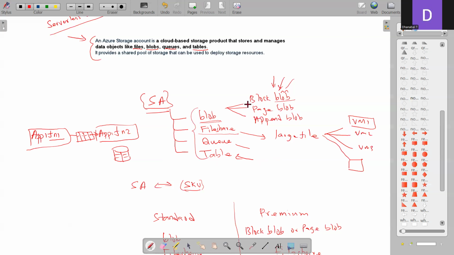And again, with blob and page blob, you can put a video file or an audio file or a normal document file, let it be anything. Append blob we usually use for storing log-related data.